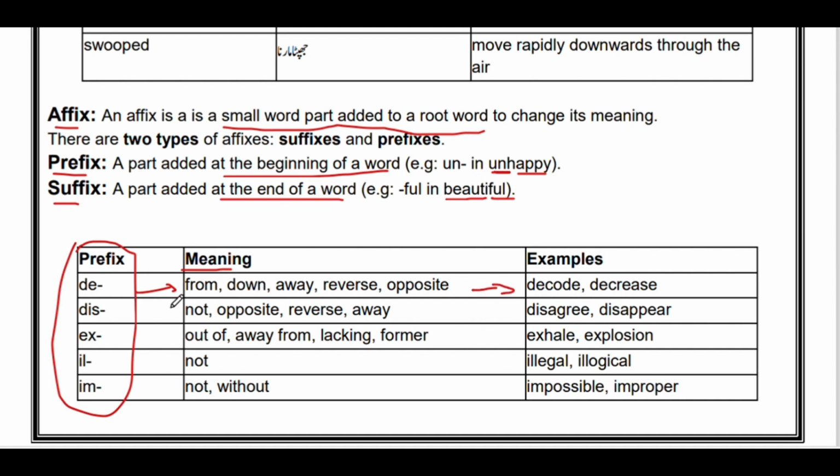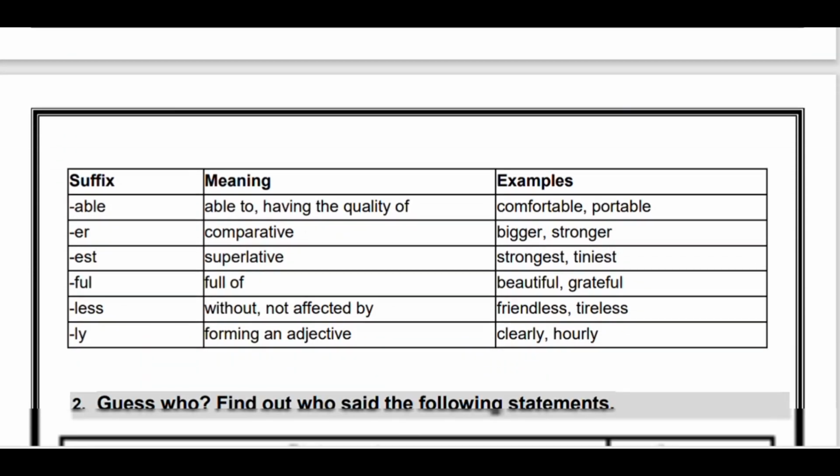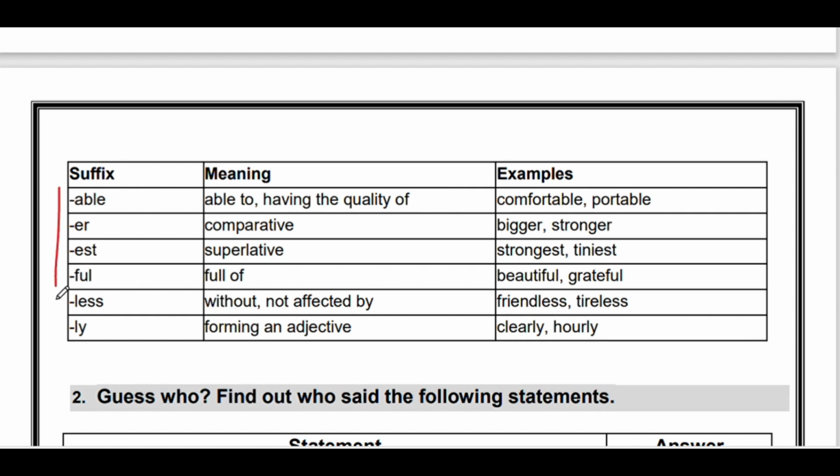For example, de means from, down, away, reverse or opposite, and examples are decode or decrease. Dis means not, opposite, reverse or away: disagree, disappear. Ex: exhale or explosion. Il: illegal or illogical. Im: impossible, improper.